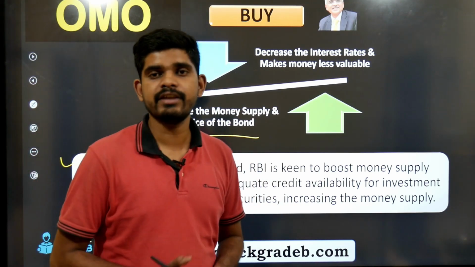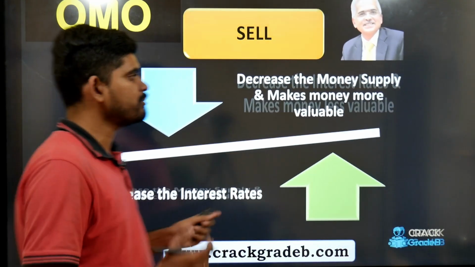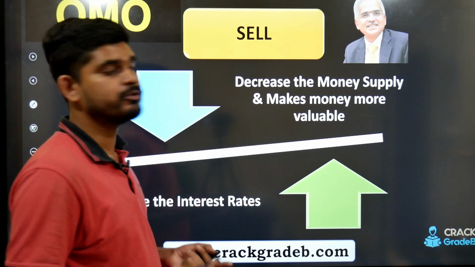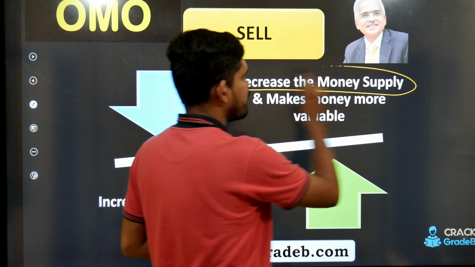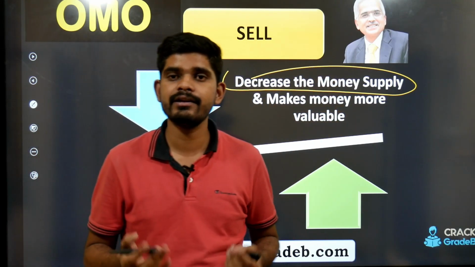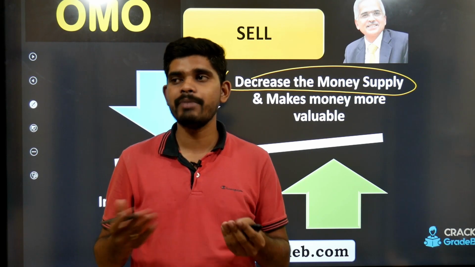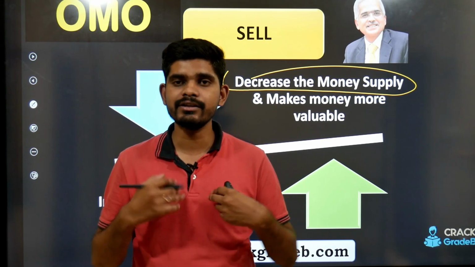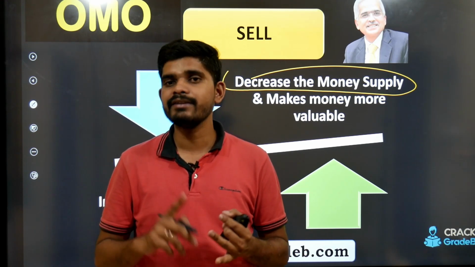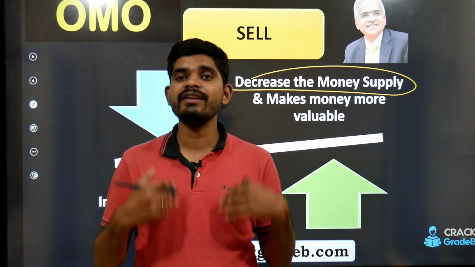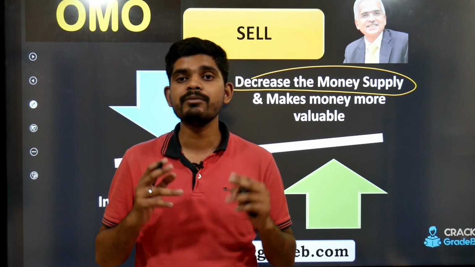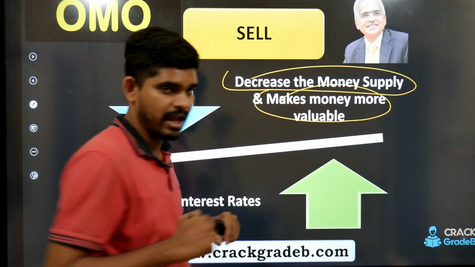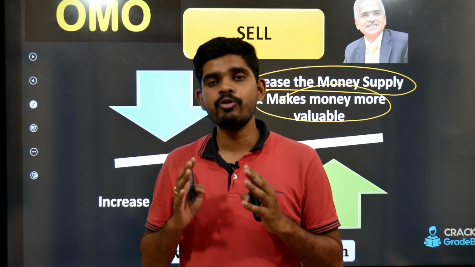Now let us understand the next phenomenon, that is sell. When RBI sells the government security in the market, what happens in the first place? It decreases the money supply, because when RBI sells the government security, it asks money from us, right? So we buy the government security and we give the money to RBI. The money supply at our disposal comes down in the first place. In the second place, since we have less money in our hands now, the money becomes more valuable, right? So the money becomes more valuable this time,